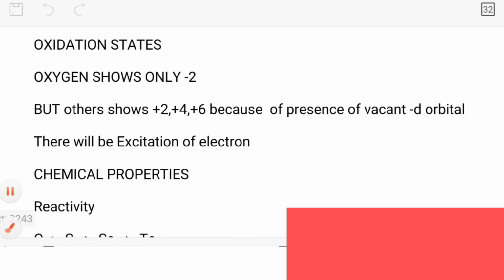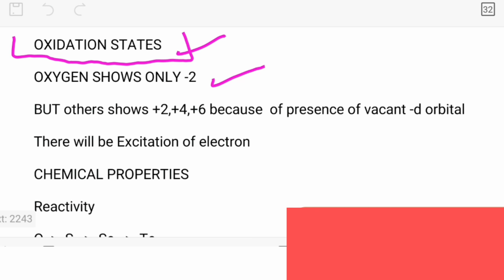The next point, beta, is about the oxidation state. We have already studied this in group 15 also. In group 15 we said that nitrogen usually shows the -3 oxidation state, but the others show positive oxidation states. Here also, in the same way, oxygen usually shows the -2 oxidation state, but the others show +2, +4, +6 oxidation states. The reason behind it is that oxygen has a small size,